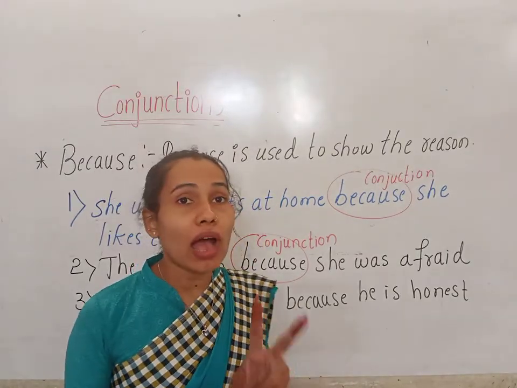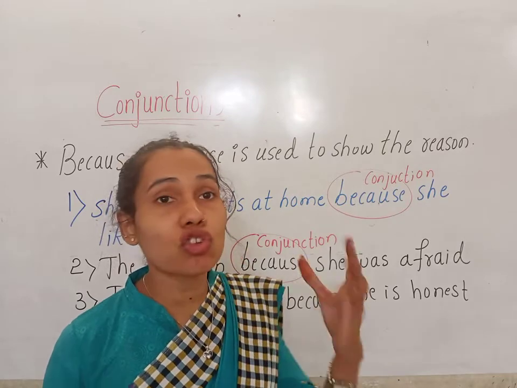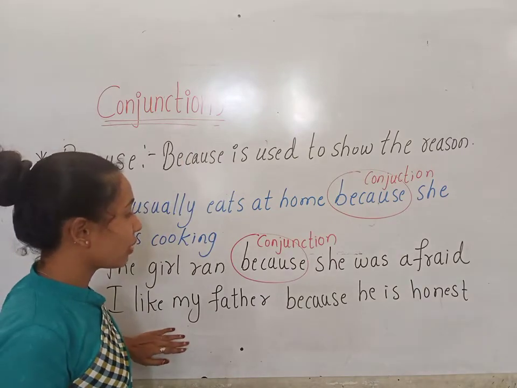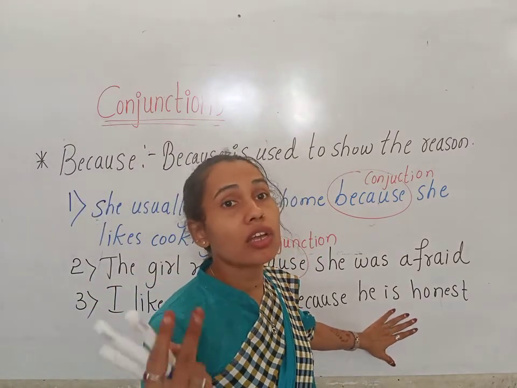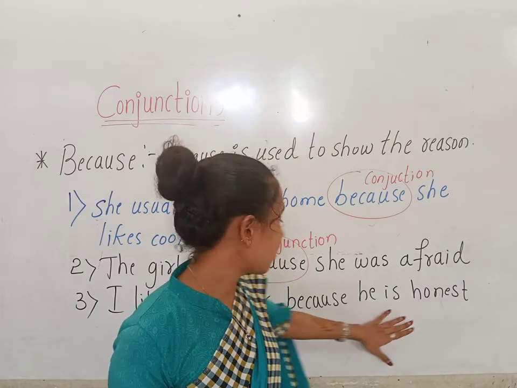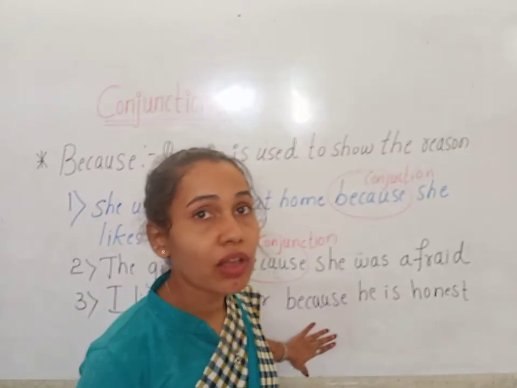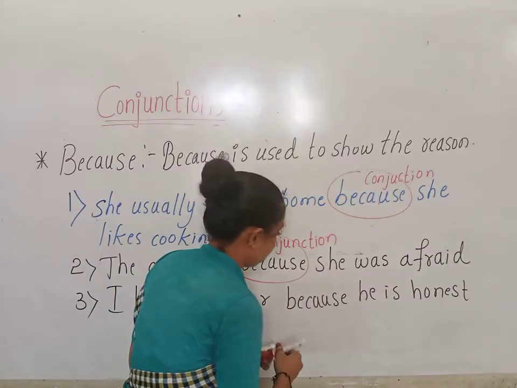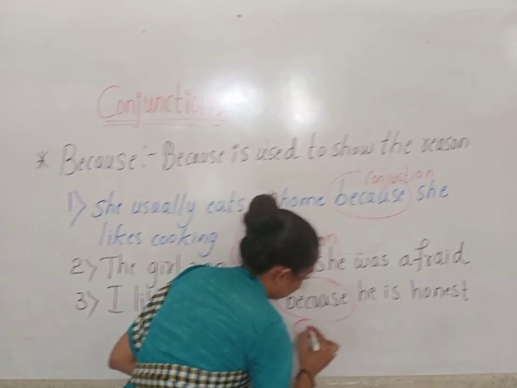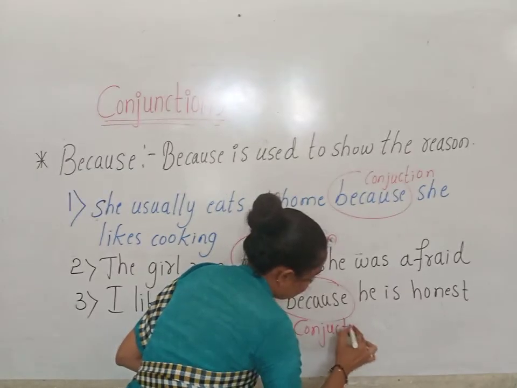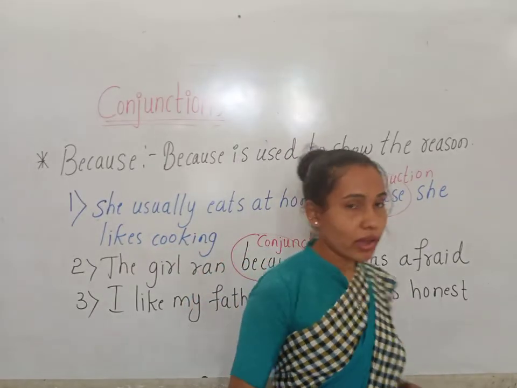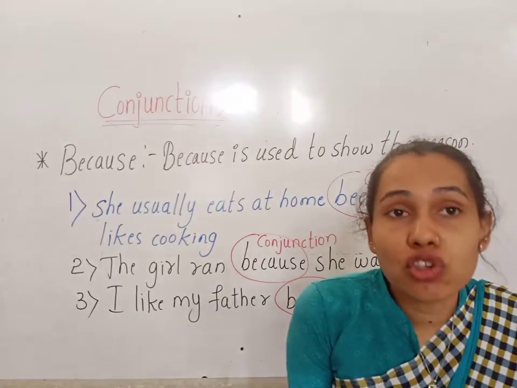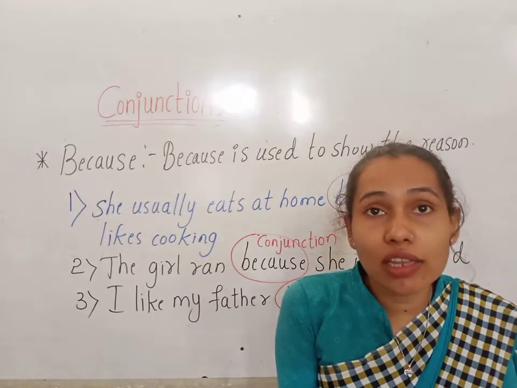Okay, children. To join different sentences, we use the conjunction. Here I like my father and he is honest are different sentences. We have joined them by adding the conjunction because to show the reason. So because is a conjunction here. So why do we use because? We use because to show the reason, to join the sentences, to join the words.